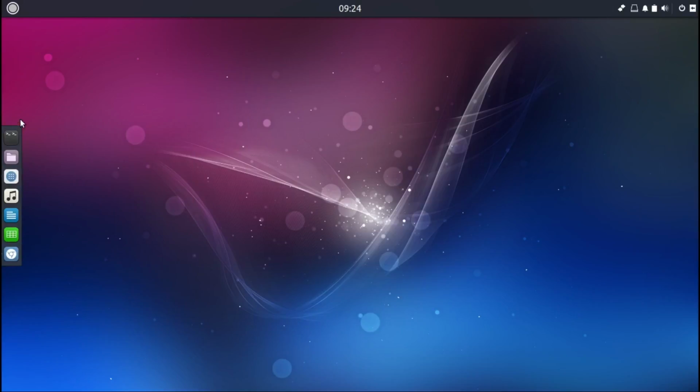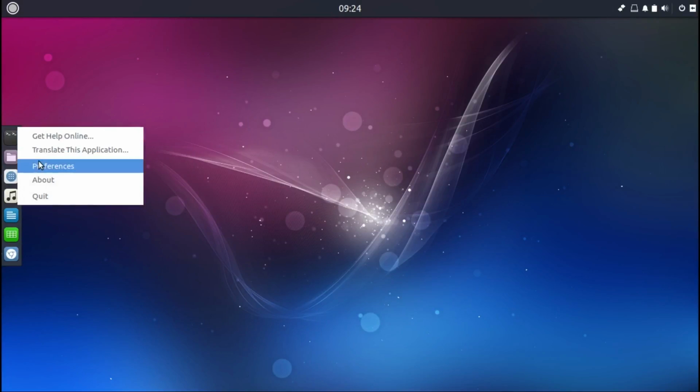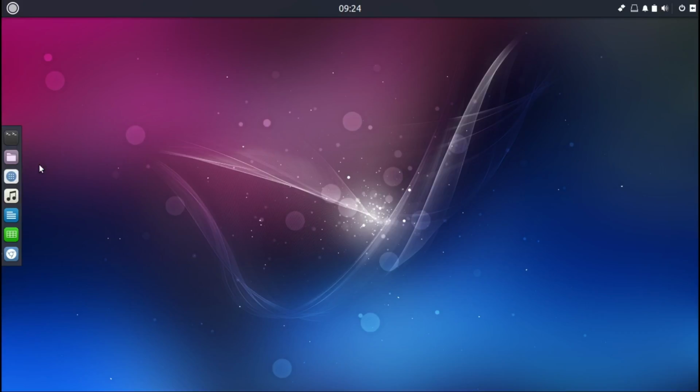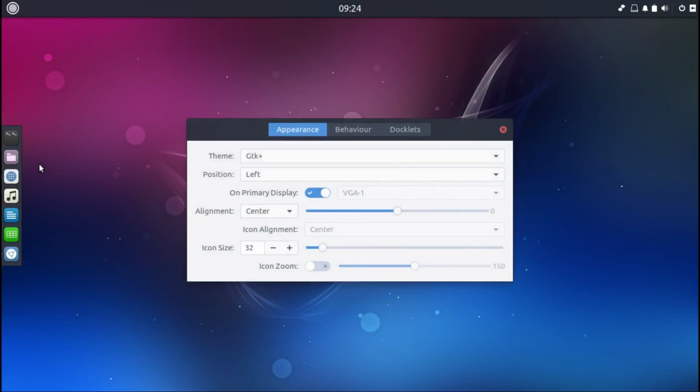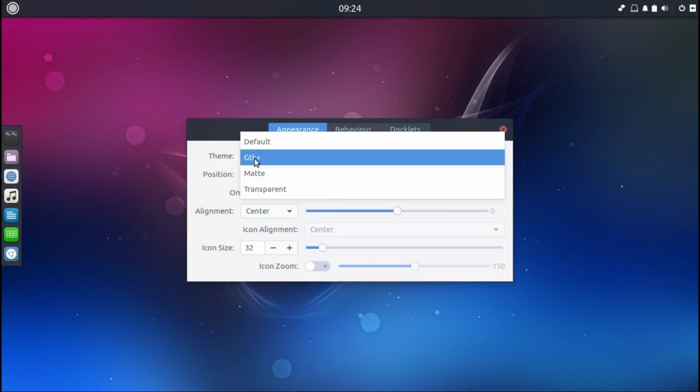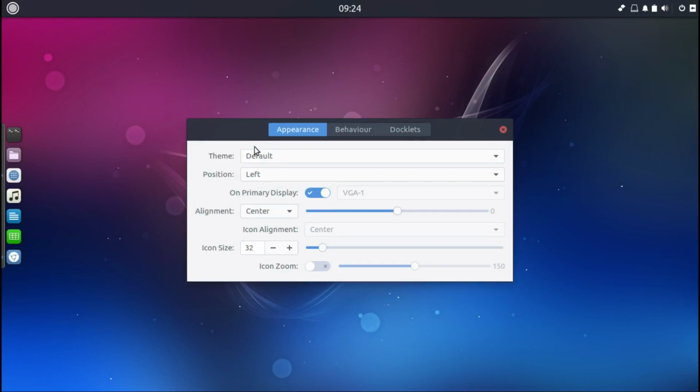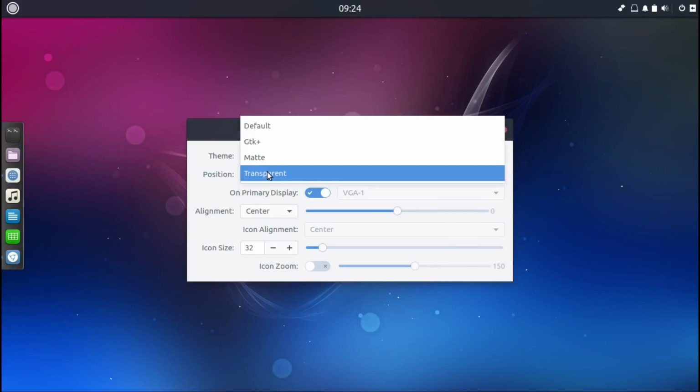It's just difficult to click on them. Preferences. This is the big one for me. Again, the default. It's okay. GTK. Mate. And transparent.